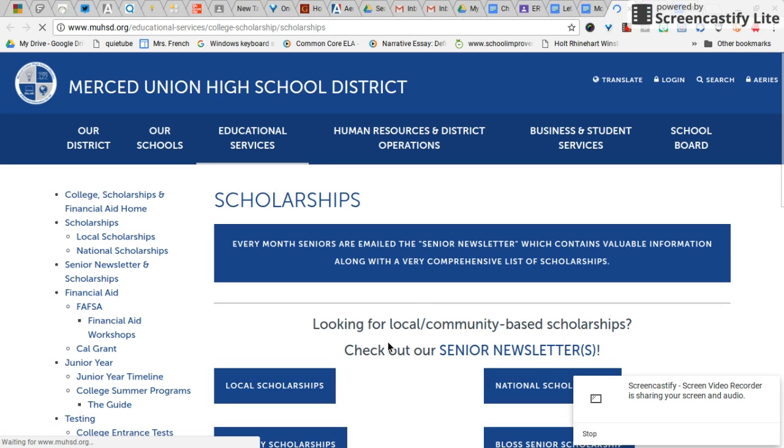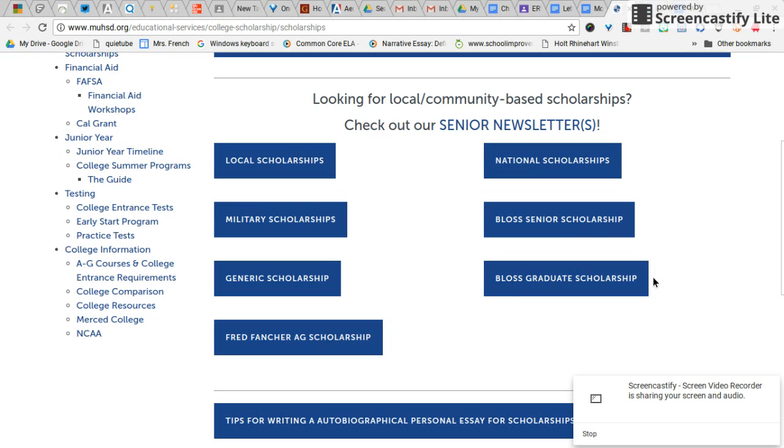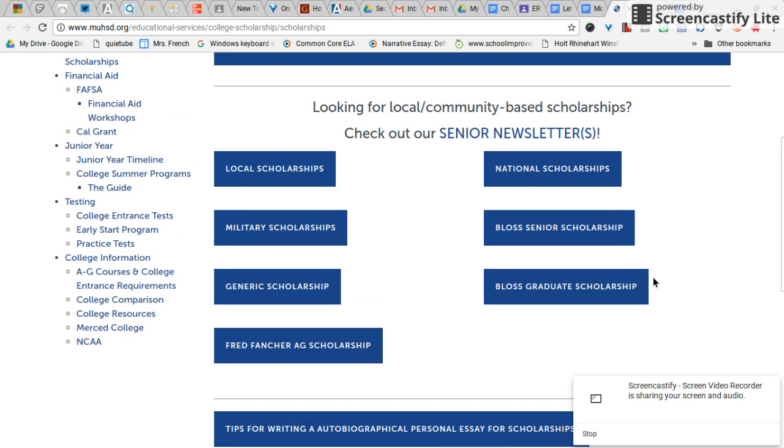So you could search through here, and you know your own grade point average, you know where you're headed and what you'd like to do. So you could go ahead and look at the different scholarships. There's local, there's the BLOS. Now find a scholarship that you want to apply for.